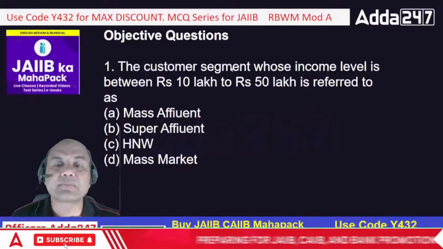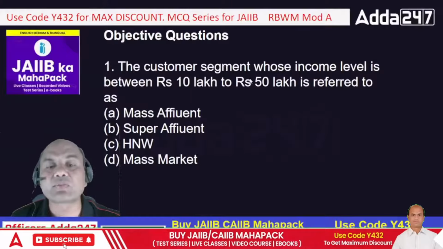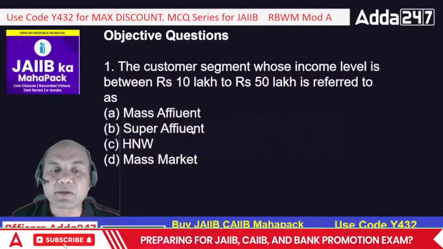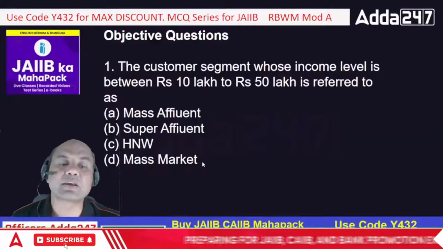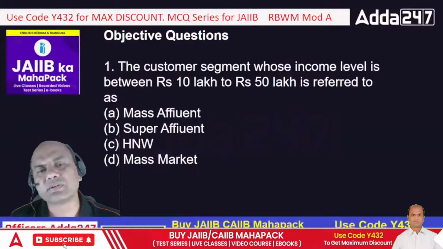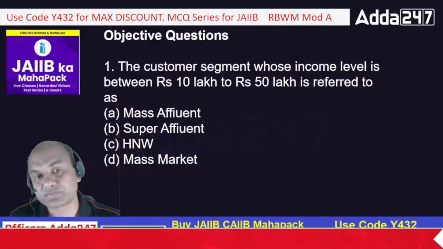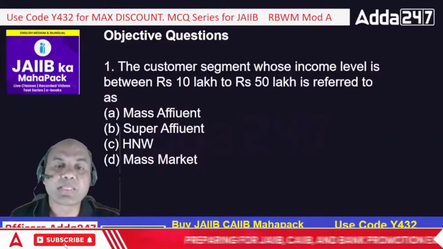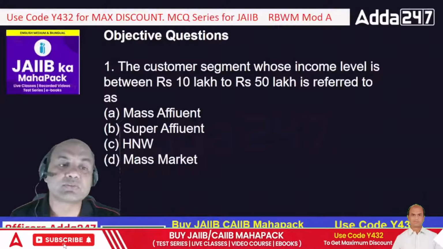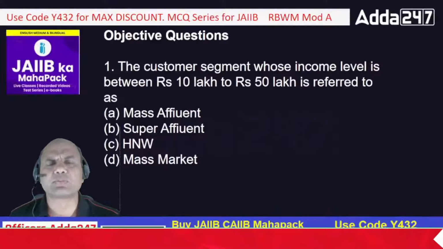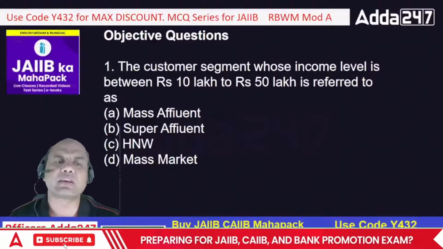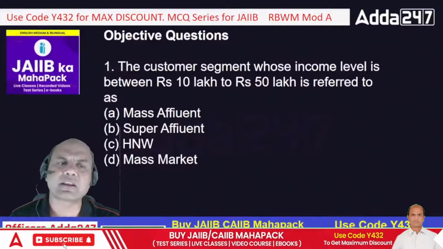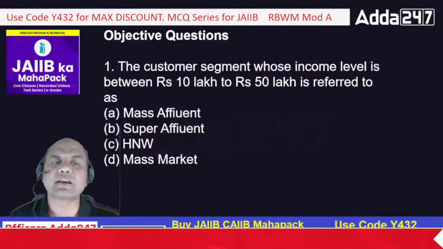The customer segment whose income level is between 10 lakh to 50 lakhs is referred to as: mass affluent, super affluent, high net worth, or mass market. So what is that known as? Let me get the answers from you now. Super affluent means very rich. High net worth means ultra rich people. So B and C are ultra rich.